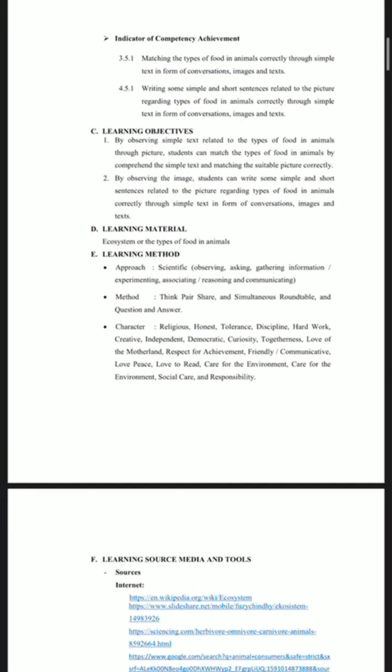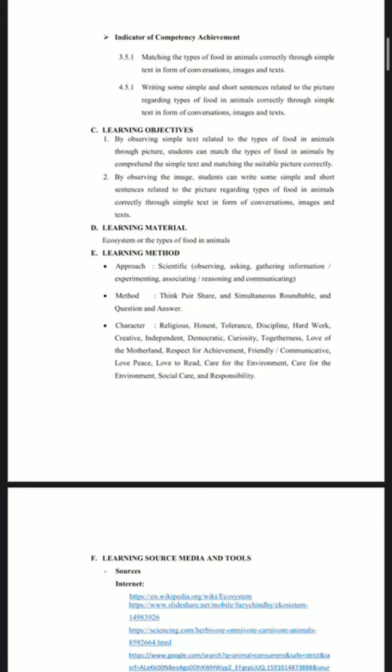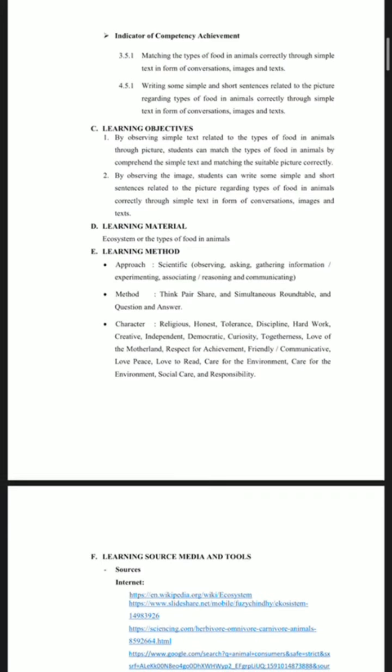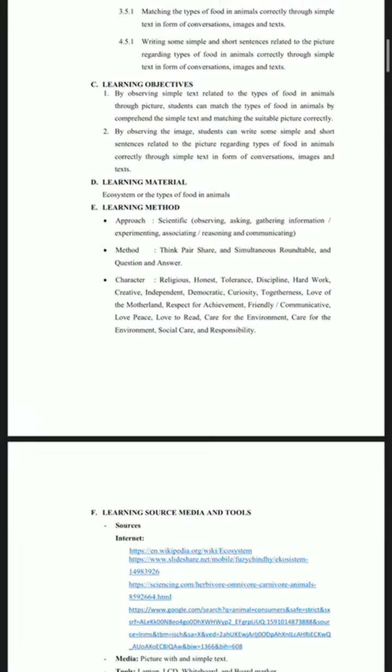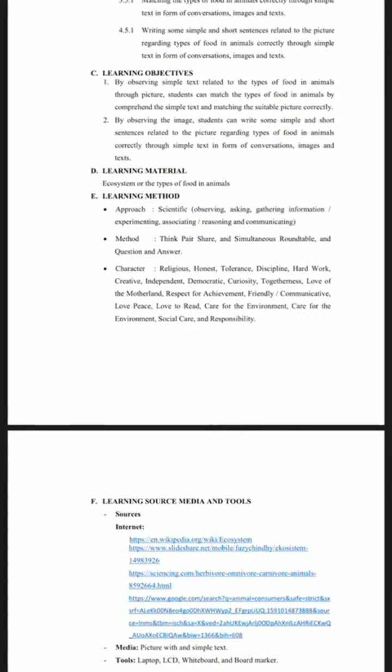And for the learning objective, first, by observing simple text related to the type of food in animals through picture, students can match the types of food in animals by comprehending the simple text and matching the suitable picture correctly. Second, by observing the image, students can write some simple and short sentences related to the picture regarding types of food in animals correctly through simple text in form of conversation, image and text. And for the next, the learning material, we chose ecosystem or the types of food in animals.